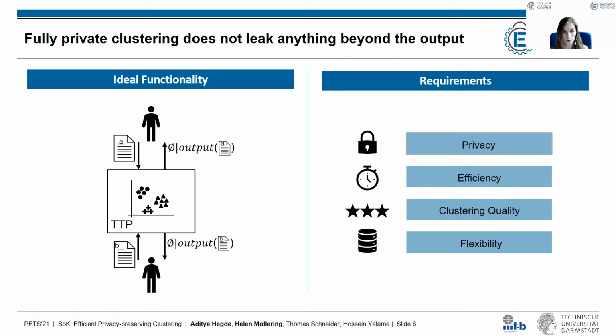Then we, of course, want to have efficiency with respect to communication and computation, as well as memory. We want to achieve a good clustering quality, and ideally, we also want to have the flexibility for different scenarios, such as outsourcing, where one or more data owners outsource the data to a third party, which then does the clustering as well as the storage. And this can, for example, be a cloud server. Then, of course, we also want to have the possibility to do multi-party computation directly between the data owners.